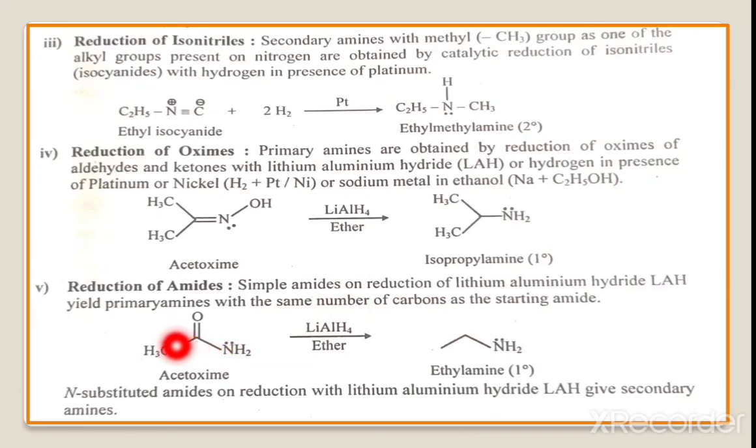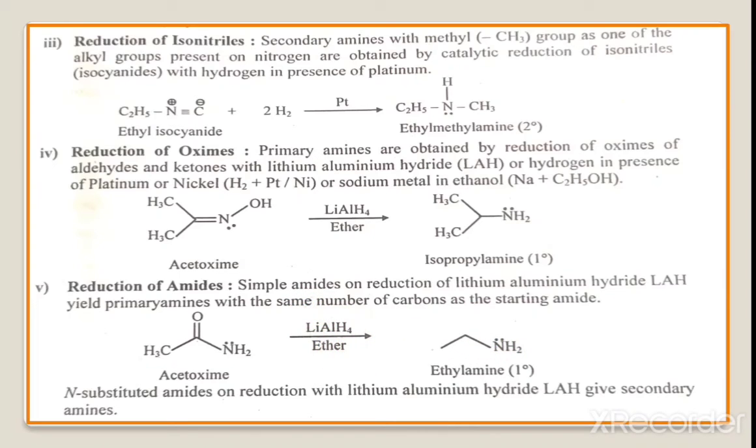Here the example is CH3 C double bond ONH2, that means acetamide. It undergoes reduction by using lithium aluminum hydride, and here we get the ethylamine. That means this amide will be converted into the amine by using lithium aluminum hydride.